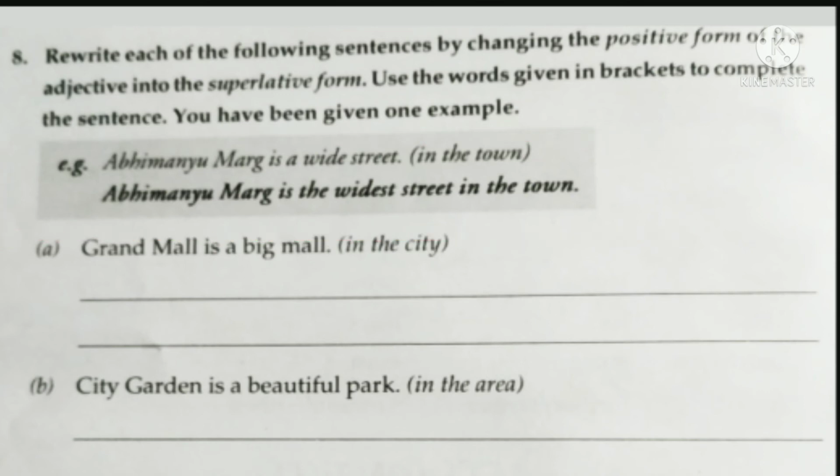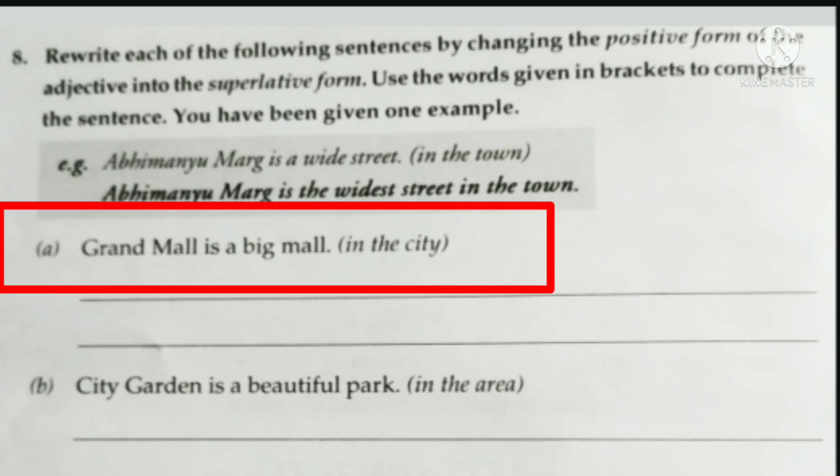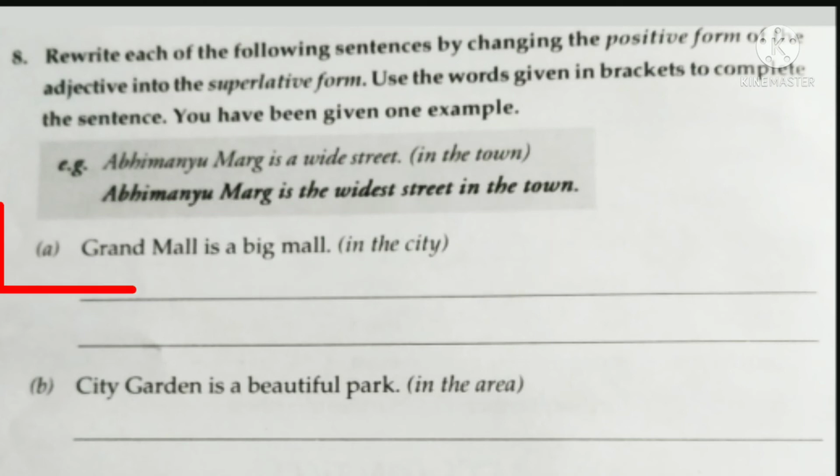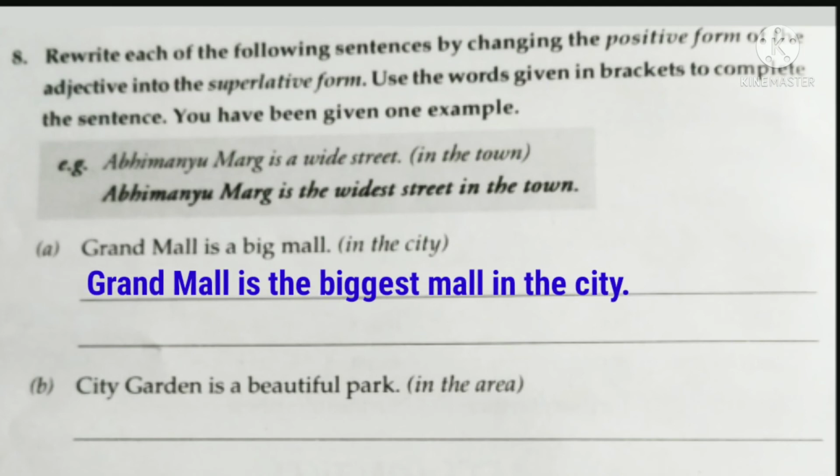Okay. So now let's start doing all the sentences one by one. The first sentence is: Grand Mall is a big mall, and the words given in the bracket are in the city. So which is an adjective here? Yes, the word big is an adjective because it is describing the noun mall. So now we have to change the positive degree of the adjective big into the superlative degree. Okay, so what is the superlative degree of the adjective big? Yes, it is biggest. Okay, and we will add the definite article the before biggest. So the answer will be: Grand Mall is the biggest mall in the city.